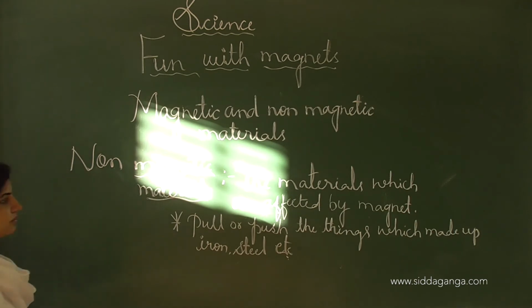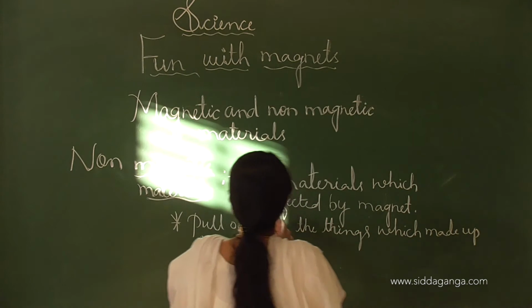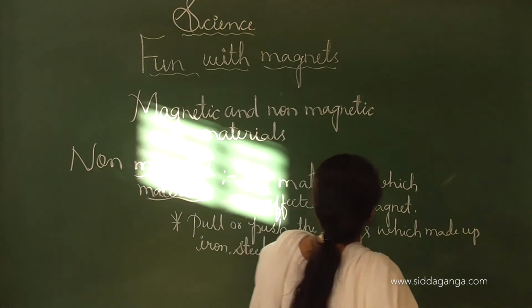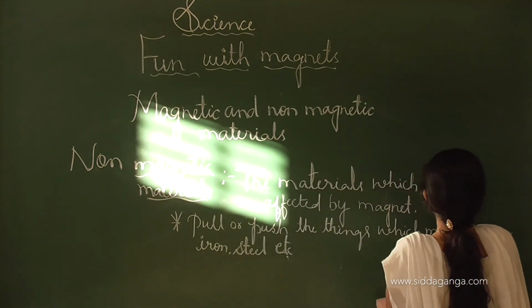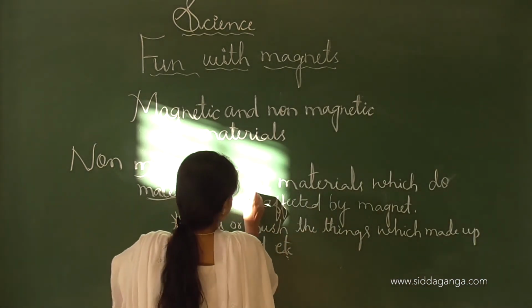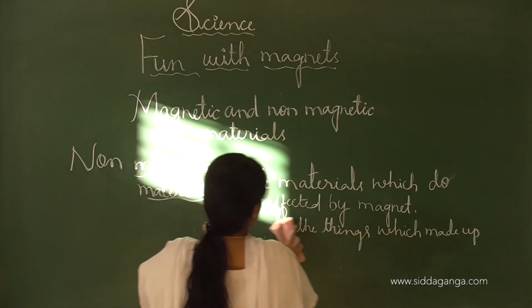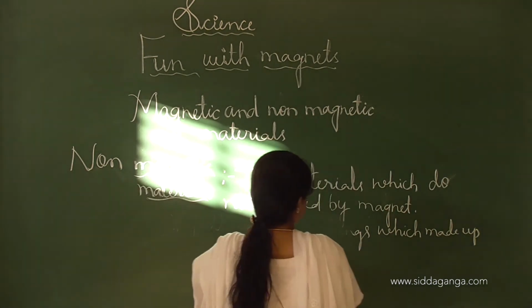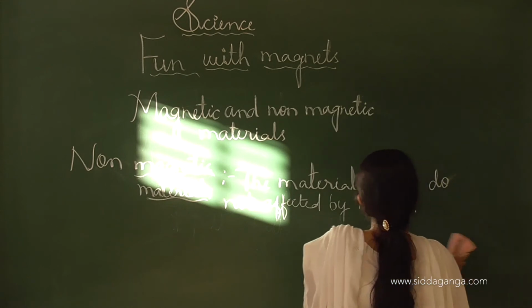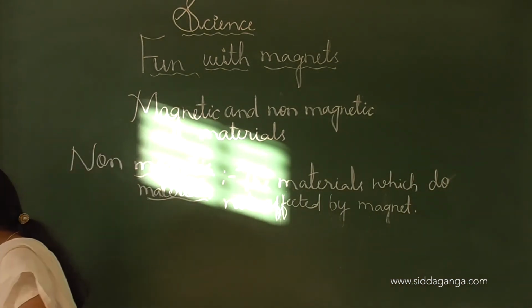See, non-magnetic materials are those materials which are not affected by magnets. Those which are not affected by the magnet are called non-magnetic materials. See, this is the difference between magnetic and non-magnetic materials.